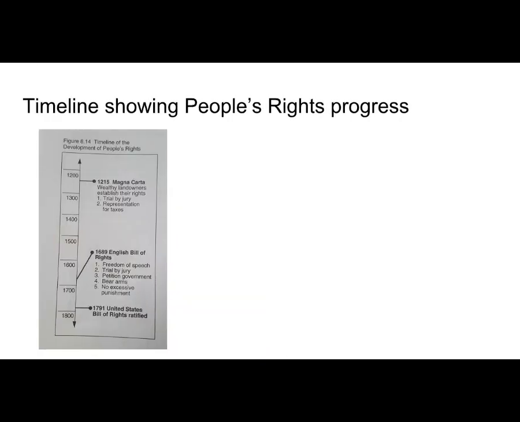Here's a look at the timeline showing people's rights progress. You see in 1215, the Magna Carta gave wealthy landowners the right for trial by jury and representation for taxes. Then, 474 years later, the English Bill of Rights gave people the freedom of speech. The trial by jury was already given, but they now had the right to petition the government, to bear arms, and to not be given excessive punishment. They weren't allowed to be punished more than what their crime suggested.